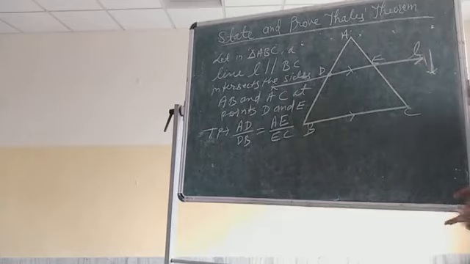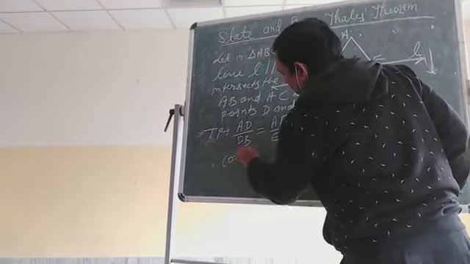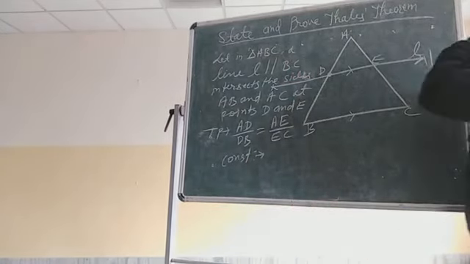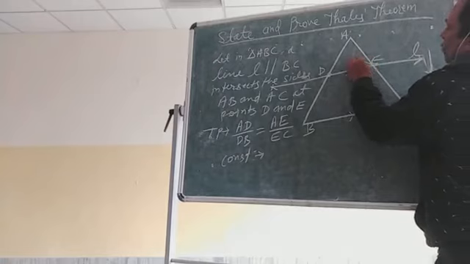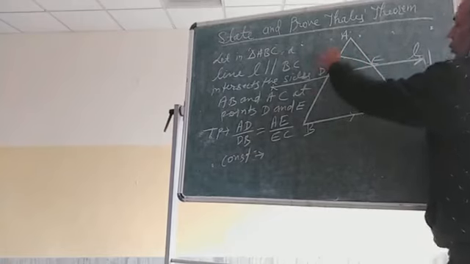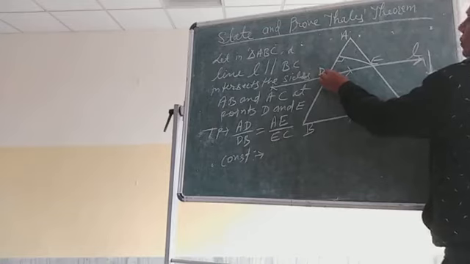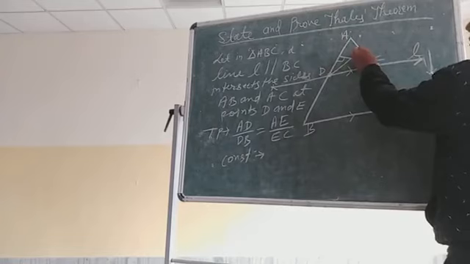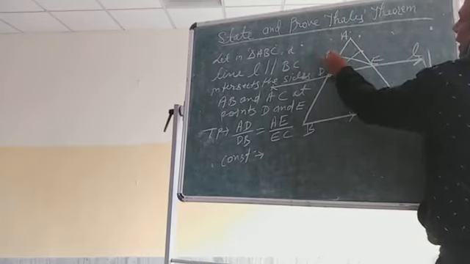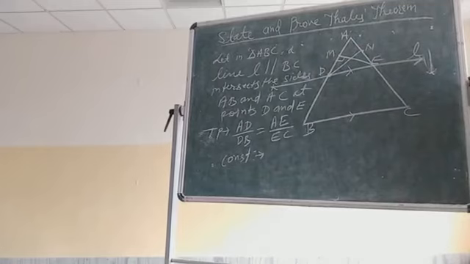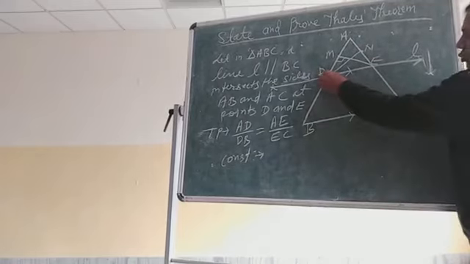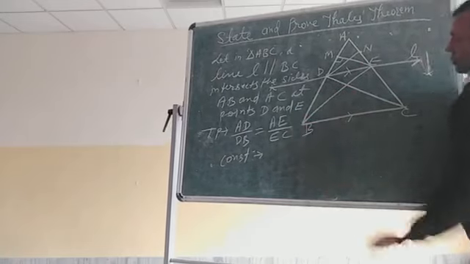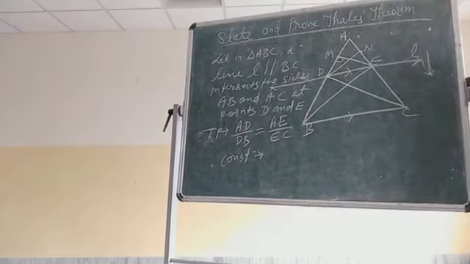Now your next part is construction. What construction do you have to do? You have to draw a perpendicular from point E to AB and a perpendicular from point D to AC. Suppose these points are M and N, right? And what do you have to do next? Join the point D to C and point E to B. Clear? This is the construction part.